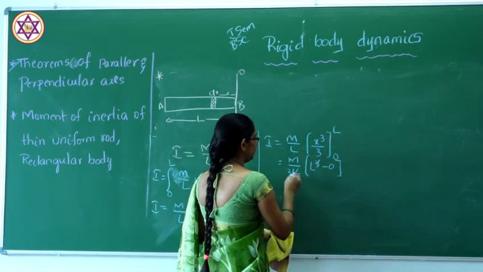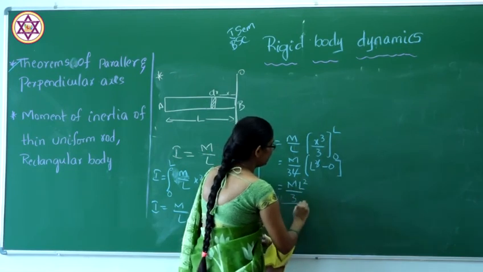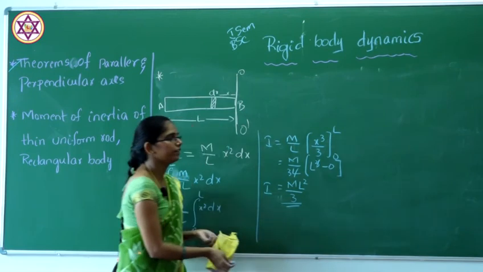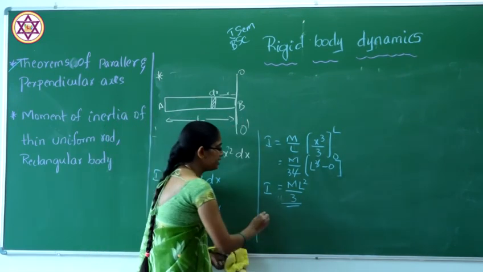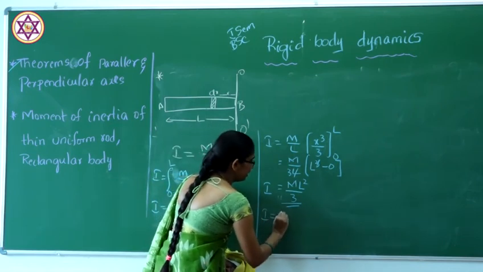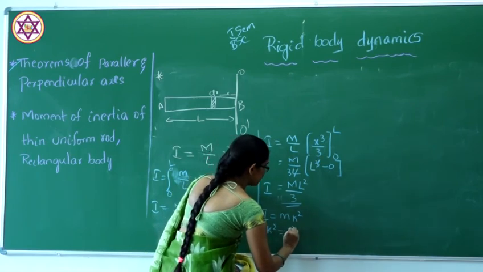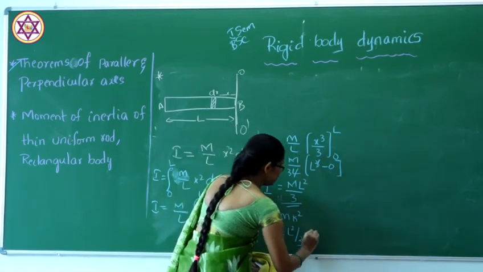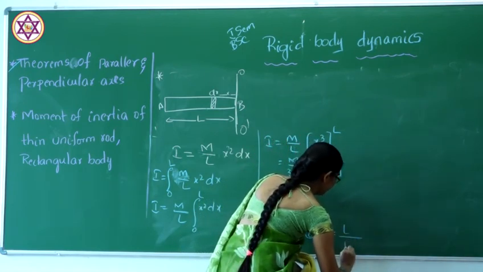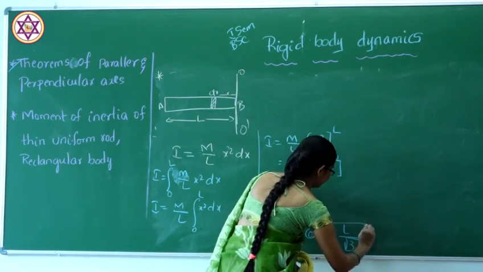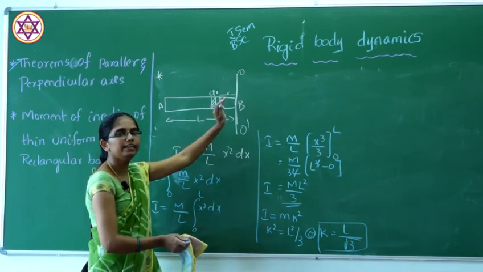L cube by L gives L square, so I equals m L square by 3. This is the moment of inertia when the axis is exactly at the end of the rod. The radius of gyration is given by m k square, so k square is L square divided by 3, and k equals L divided by root 3. This is the radius of gyration when the axis is at the end.